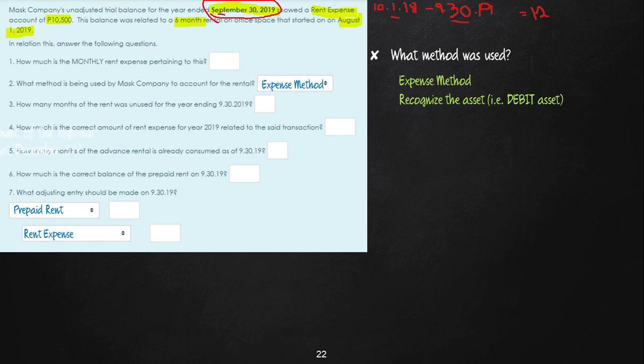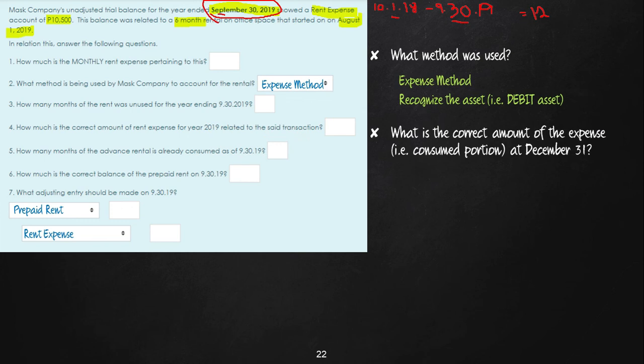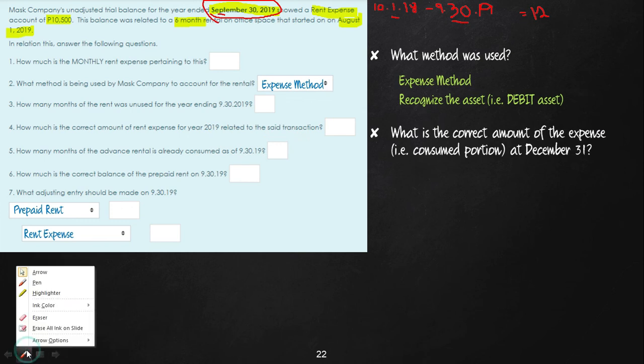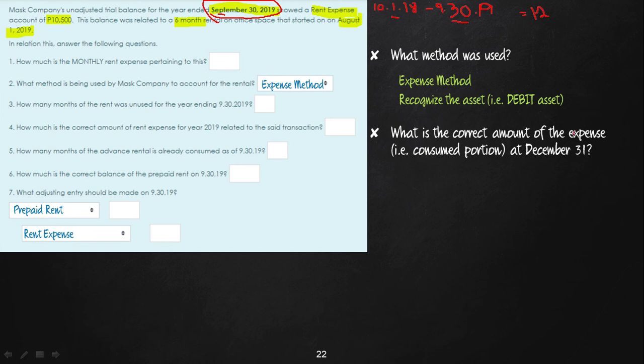Next, let us compute the correct amount of the expense. Or in this case, because we are going to record the asset, compute the correct amount of the asset. Okay, so how do we do that?